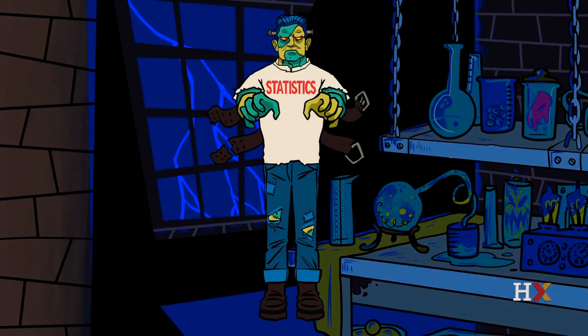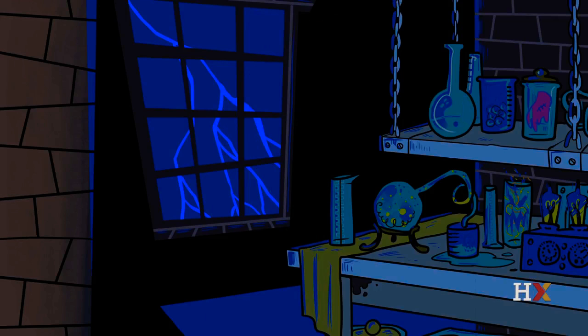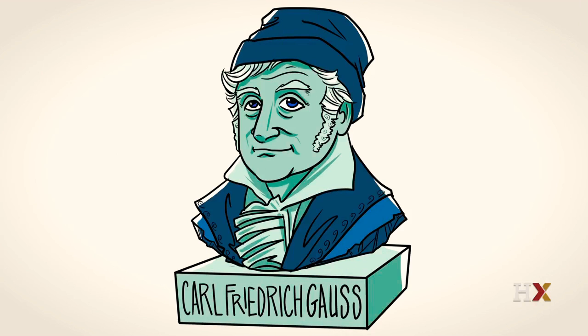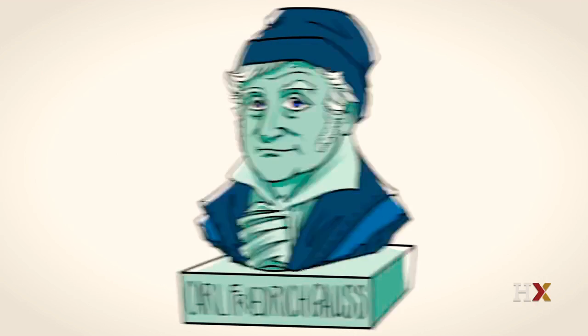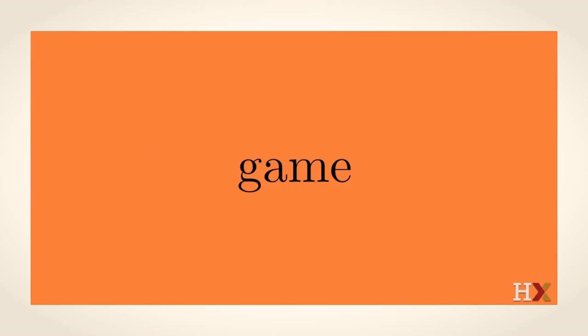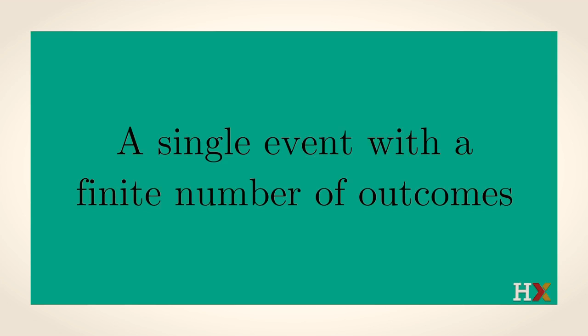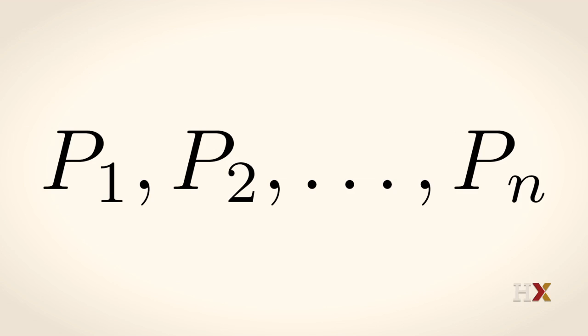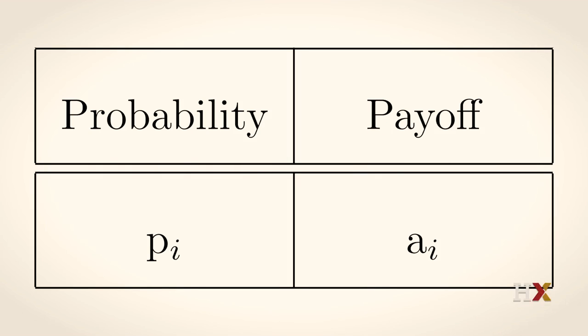Well, before we get to the normal distribution, which is sometimes called the Gaussian, after the mathematician Carl Friedrich Gauss who worked on it, we will want to introduce the notion of a game. And for us, a game will consist of a single event with a finite number of outcomes. And say the outcomes are P1, P2, up to Pn. And each outcome should occur with some probability and should have some fixed payoff. We'll say the probability of outcome Pi is little pi, and the payoff is Ai units.